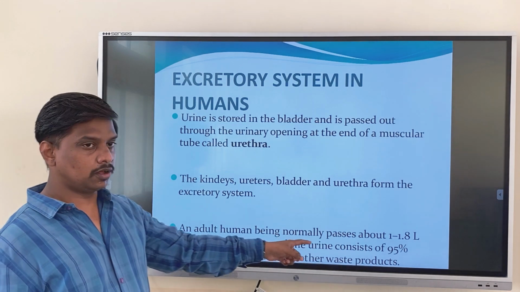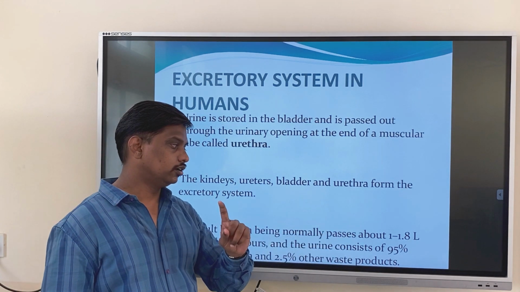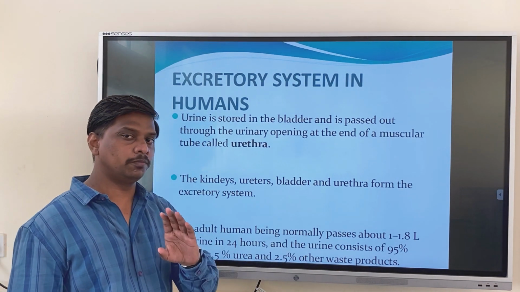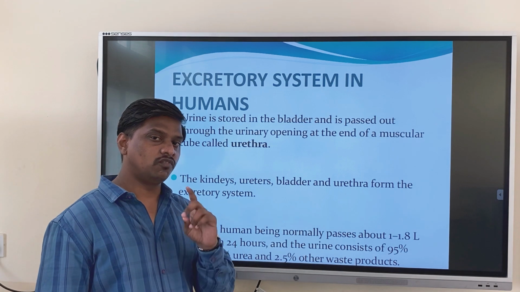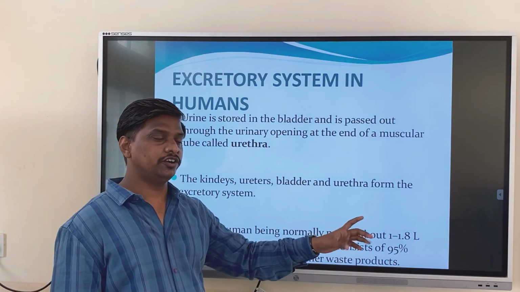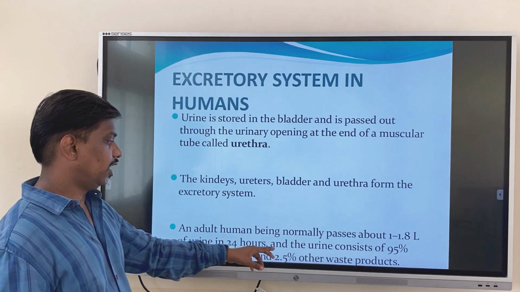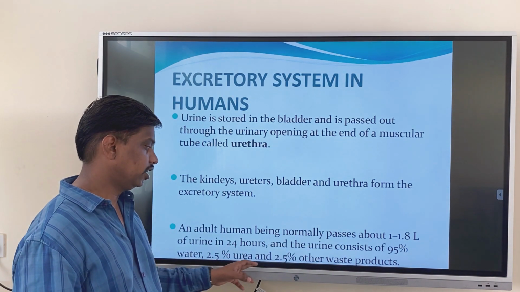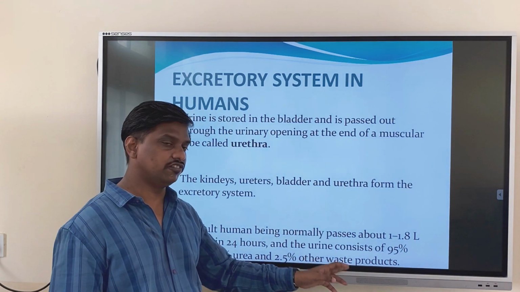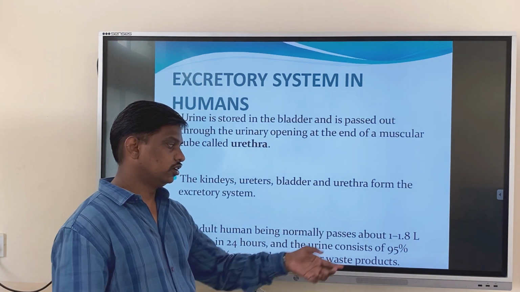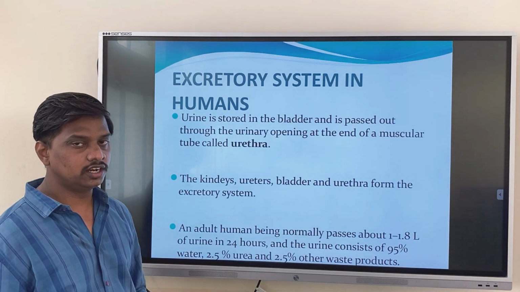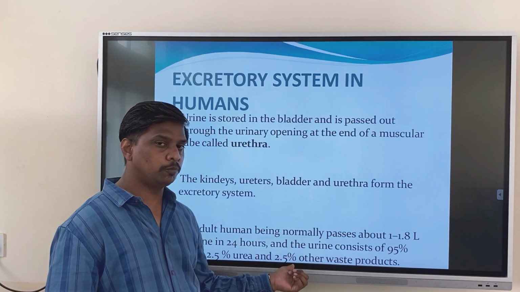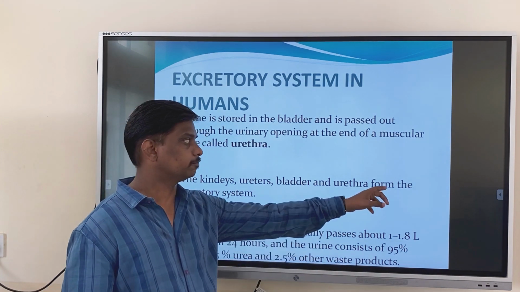An adult human being normally passes about 1.1 to 1.8 liters of urine in 24 hours. The urine consists of 95% water, 2.5% urea and 2.5% waste products.